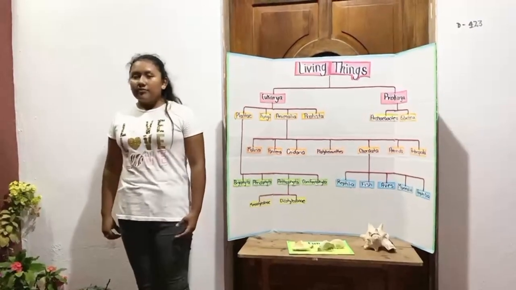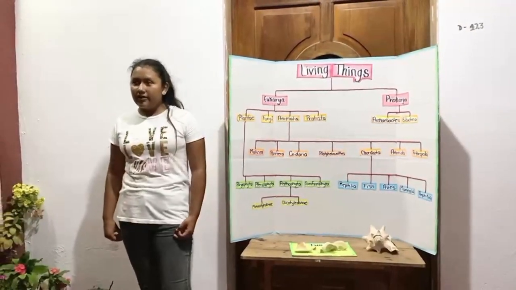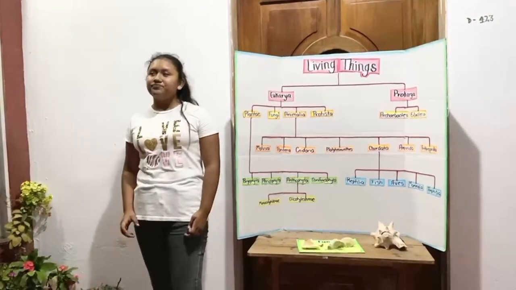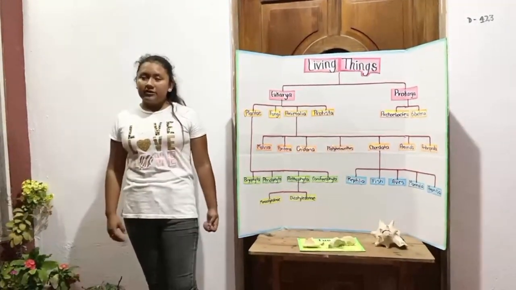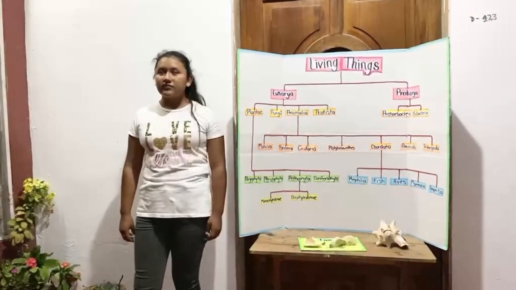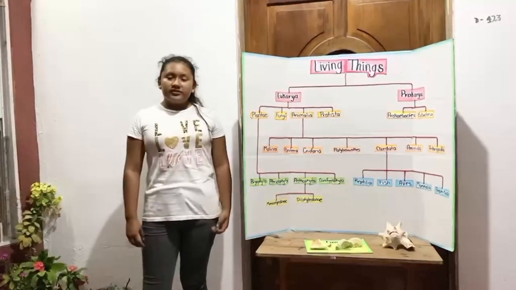They are more advanced than prokaryotes and have a complex internal structure. They have a nuclear membrane surrounded by genetic material named DNA. They are bigger in size than prokaryotes.